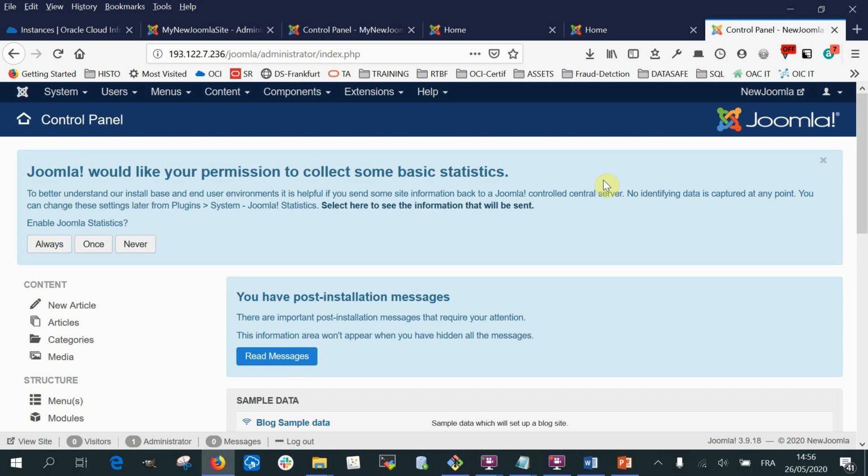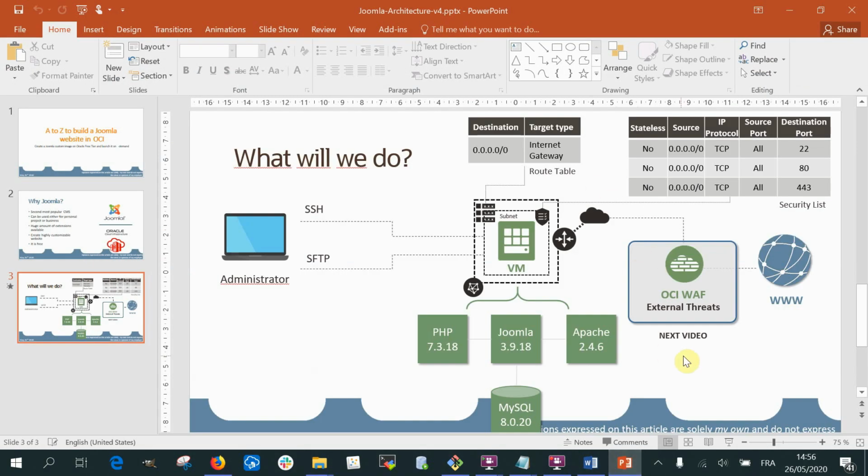For our next videos, we are going to see how to integrate the OCI web application firewall in front of our Joomla website in order to protect it against external threats. It's a very efficient product to protect applications that are open to the internet, and as you will see, it's very easy to integrate.